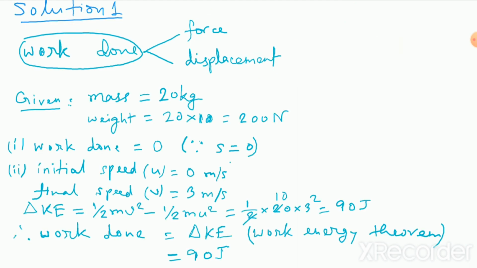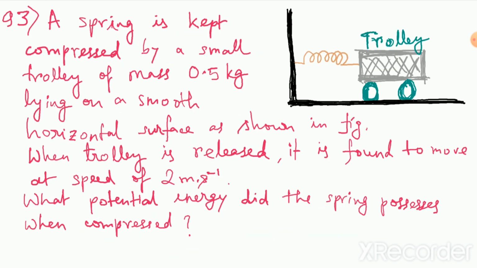So what is the question given here? Question number 3. A spring is kept compressed by a small trolley of mass 0.5 kg lying on a smooth horizontal surface. When the trolley is released, it is found to move with a speed of 2 meter per second. Then what potential energy did the spring possess? So you can see that we know about the conservation of mechanical energy, the sum total of potential and kinetic energy for a system remains conserved, isn't it?